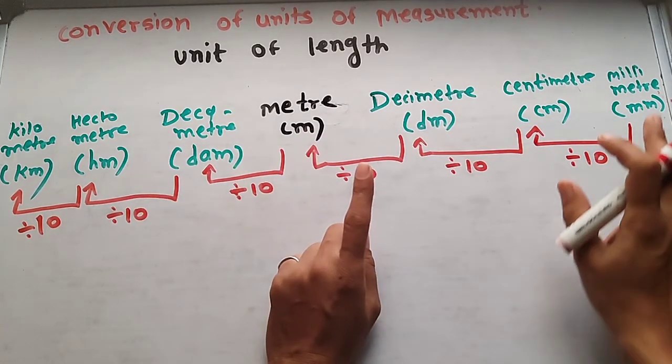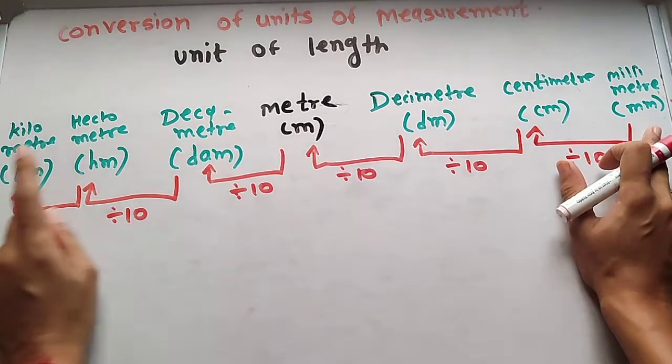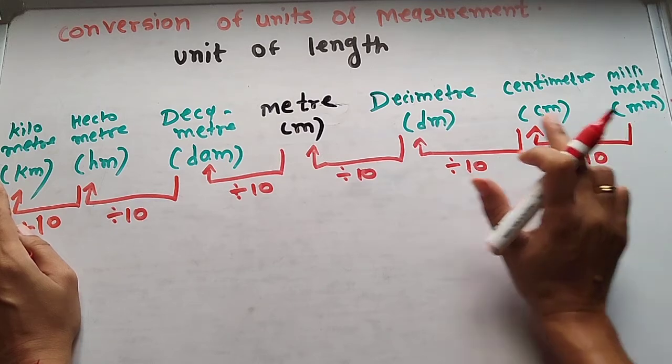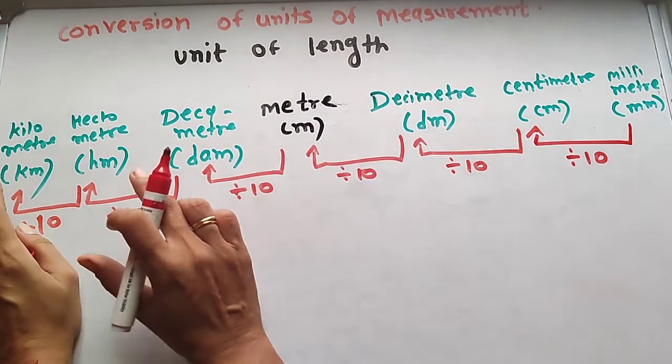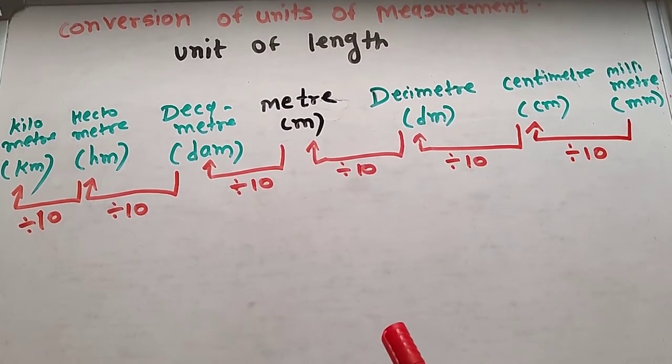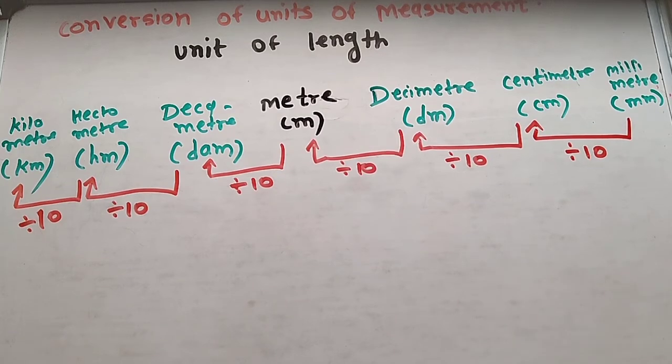See here, the smallest unit is millimeter and the biggest unit is kilometer: millimeter, centimeter, decimeter, meter, decameter, hectometer and kilometer. So today we see this much only. When we move from a smaller unit to a bigger unit, we divide by 10 for each unit toward the left.